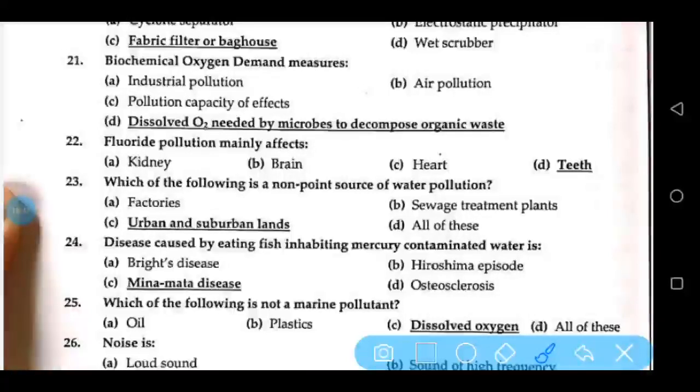Biochemical oxygen demand measures dissolved O2 needed by microbes to decompose organic waste. Fluoride pollution mainly affects teeth. Which of the following is a non-point source of water pollution? Urban and suburban lands.